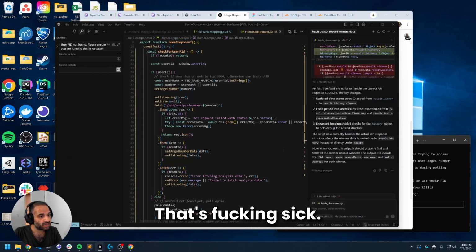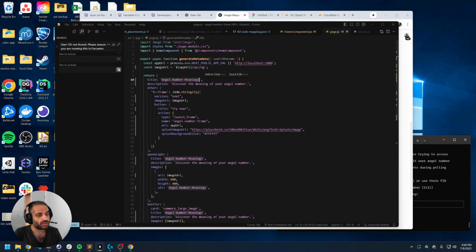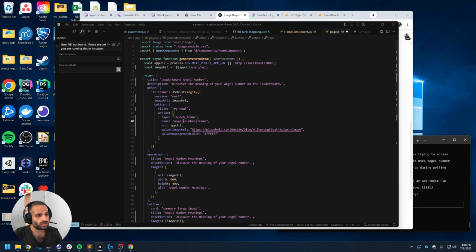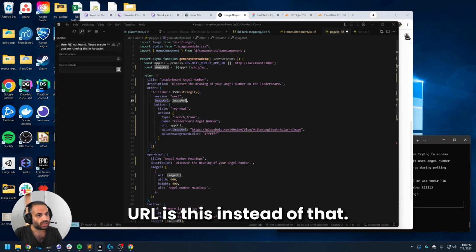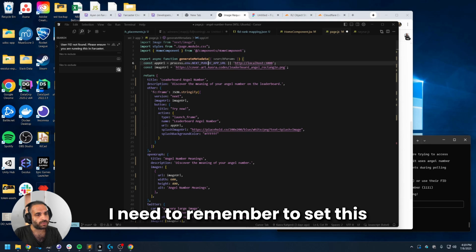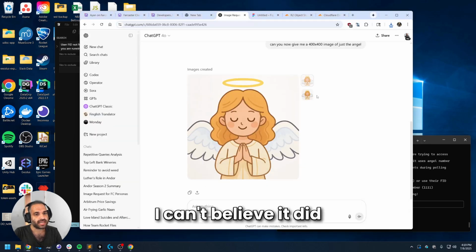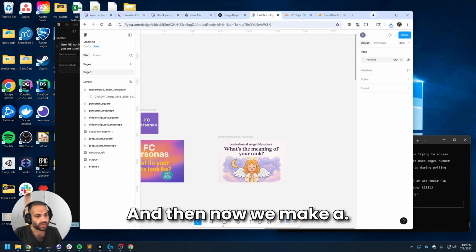That's fucking sick. Okay. Page.js is where this stuff is. Leaderboard angel number. URL is this instead of that. I need to remember to set this when we go into Vercel. And then, God, I can't believe it did that so perfectly. Okay. And then now we make a, nope, that's a rectangle, not a frame.